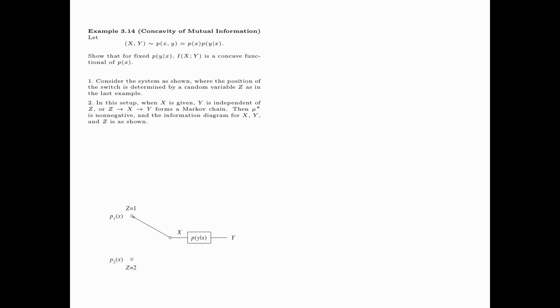In this setup, when x is given, y is independent of z, because the channel output y depends on the position of the switch only through the channel input x. So z, x, y forms a Markov chain. As we have seen before, for a Markov chain, mu star is non-negative, and the information diagram for x, y, z is as shown.